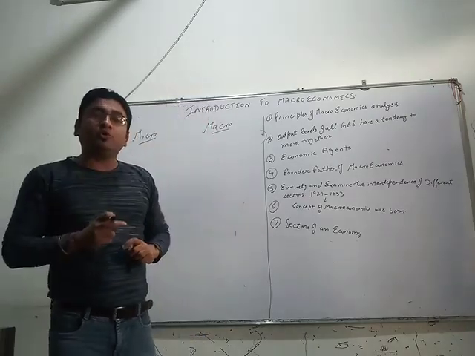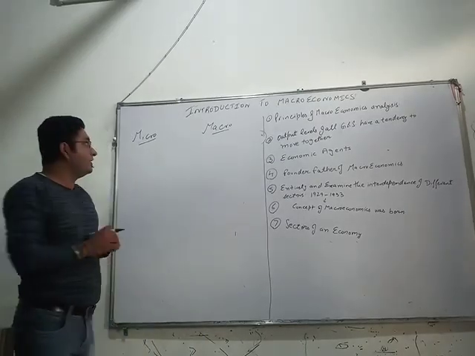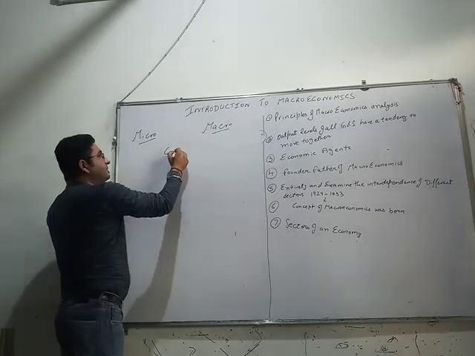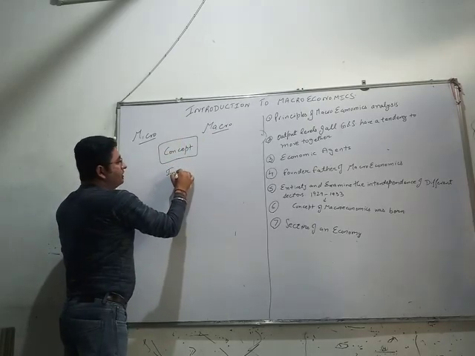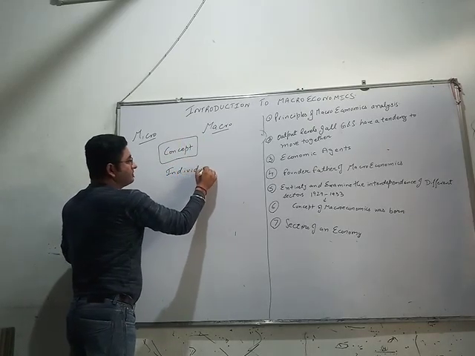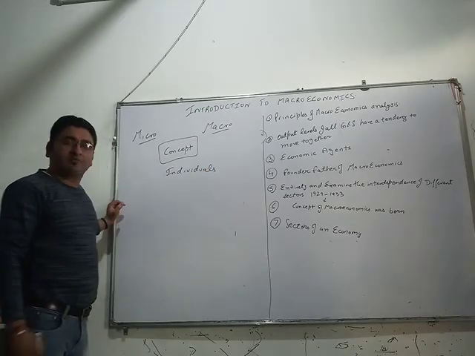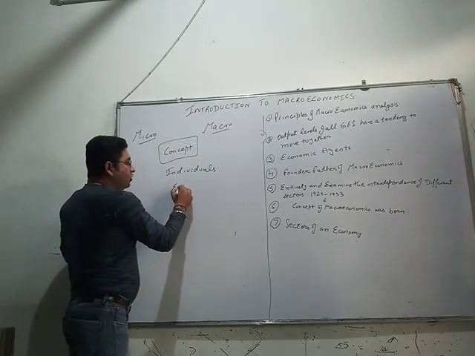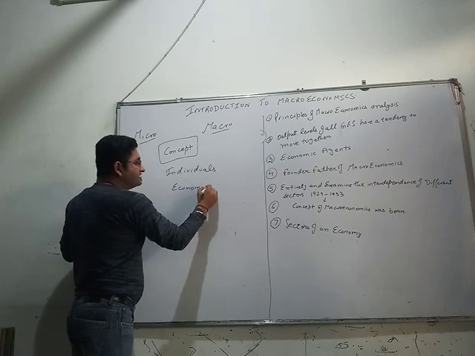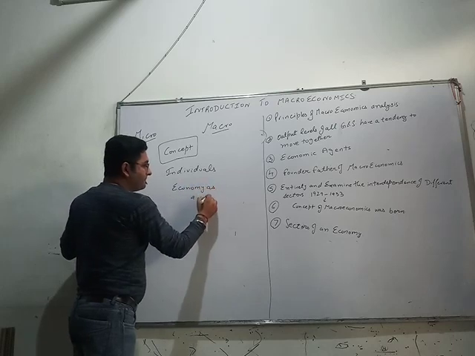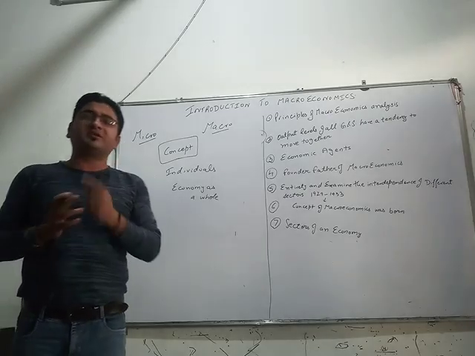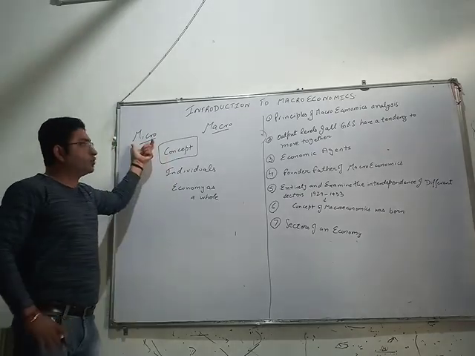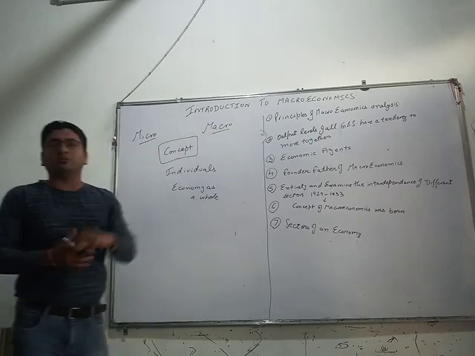It is important to understand this to get concept clarity. To understand how individuals are affected and how the economy as a whole is affected, we need to divide economics into microeconomics and macroeconomics.